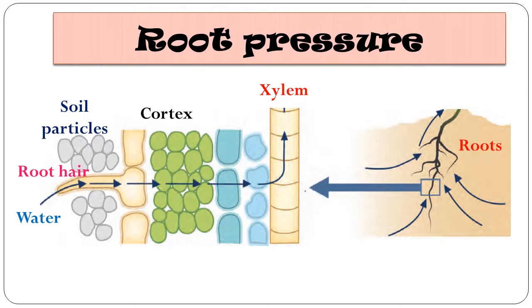As a result these cells become turgid, that means due to the water content in the cells being more, the cells become turgid or swollen. These turgid cells exert pressure on the adjacent cells, the cells nearer to them, and this is called root pressure.